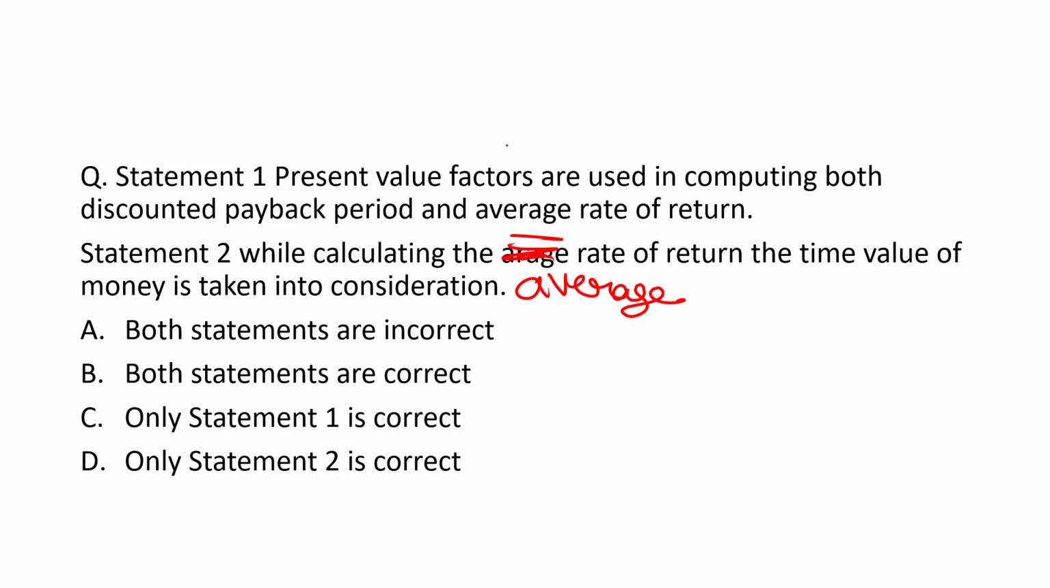Present value factors are generally used in the discounting methods. They will be used in the discounted payback period, but will not be used in the average rate of return. Why? Because average rate of return is a non-discounted technique, a traditional technique. In case of traditional techniques, TVM is not considered. TVM stands for time value of money. So in case of discounted payback period it will be used, but in case of average rate of return it will not be used. So this statement is totally incorrect.